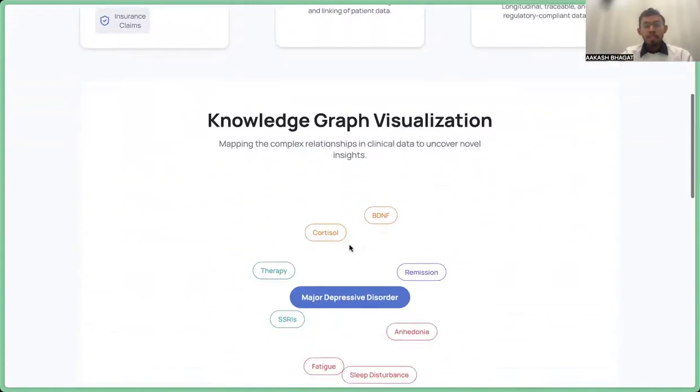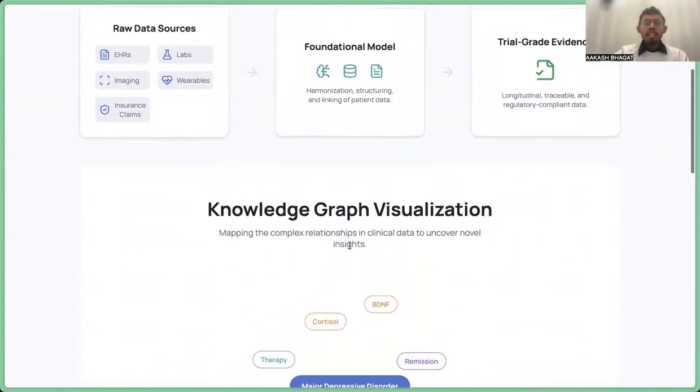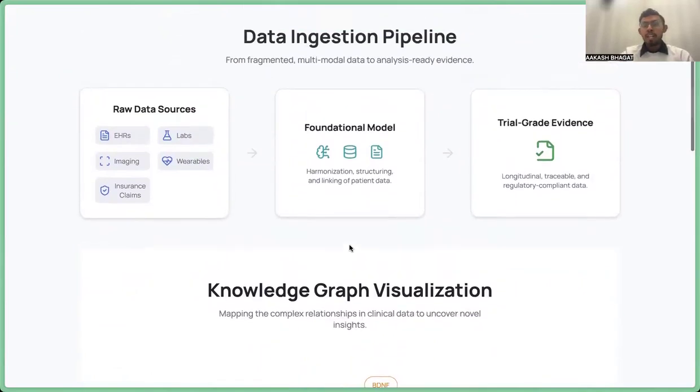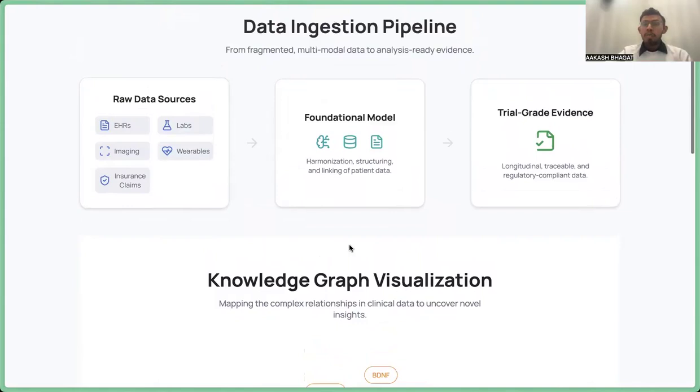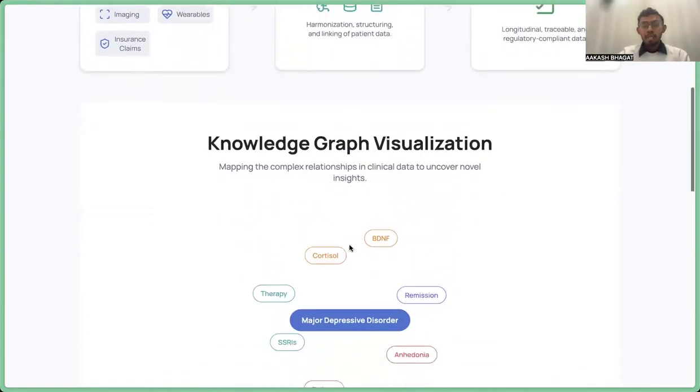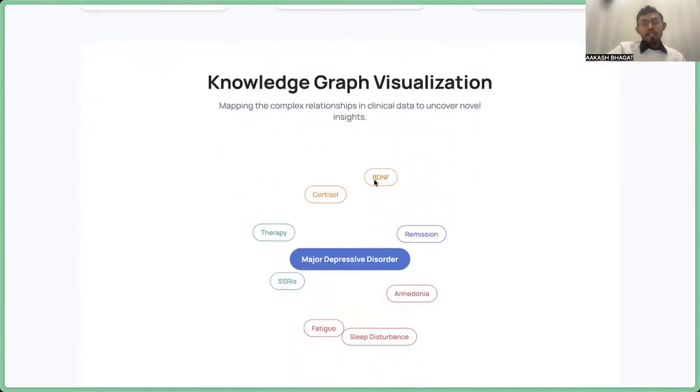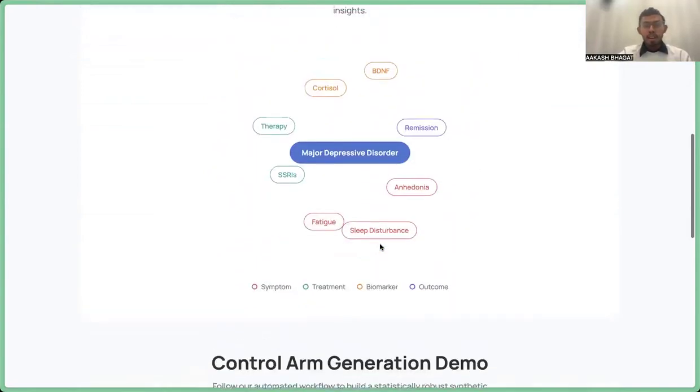So we also use knowledge graphs to store the context, because one of the most important things we learned when talking to customers is that clinical trials are very diverse in nature and very dynamic in nature. For one particular drug, one particular process might work, but the protocols have to be dynamically changed, and thus the context has to be chosen. So our knowledge graph stores all these major biomarkers as context, and whenever they need to be invoked, the trial protocols are changed according to it.